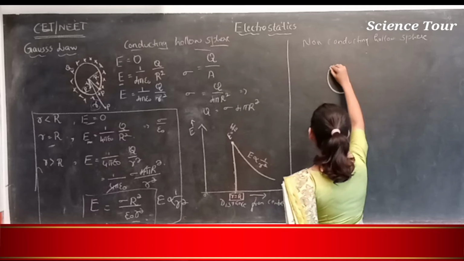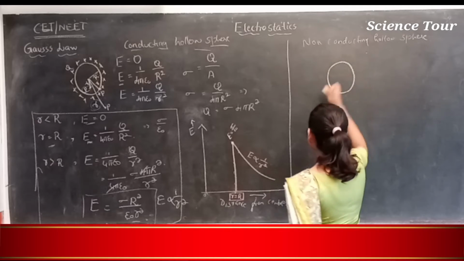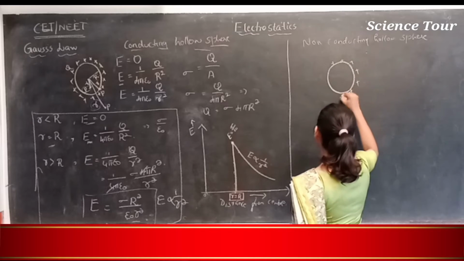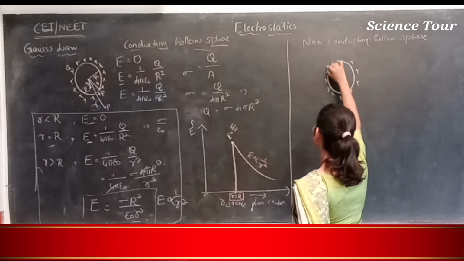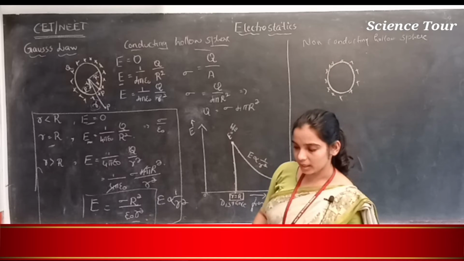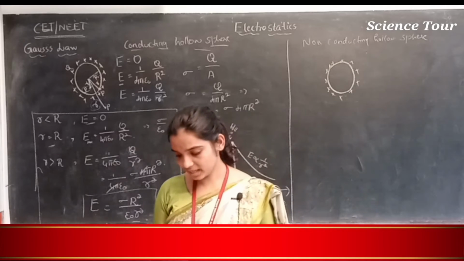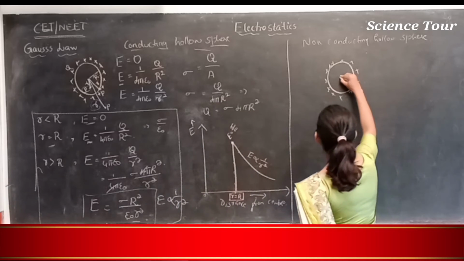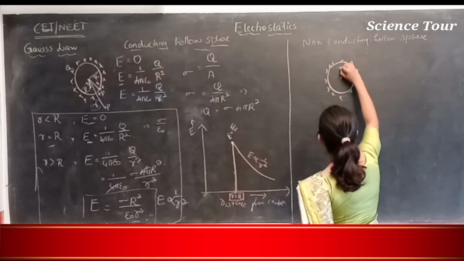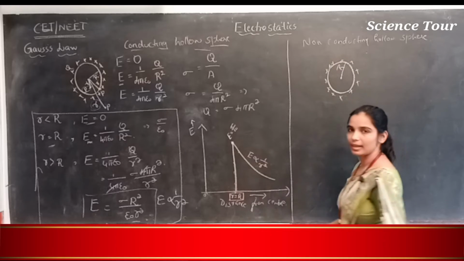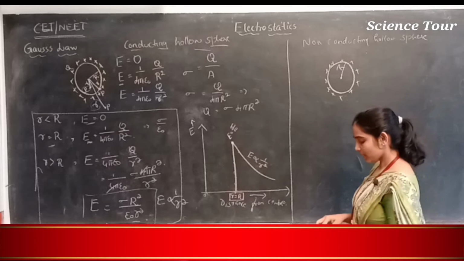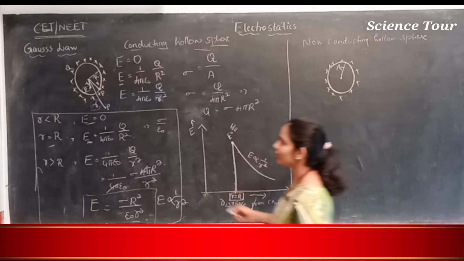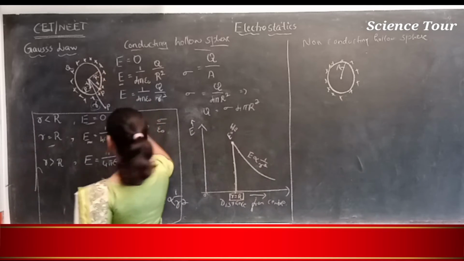Let me consider the sphere. This is the sphere and the charge is on the surface, a non-conducting sphere. The radius of the sphere is R. If you consider a position at the center, the electric field intensity is 0.